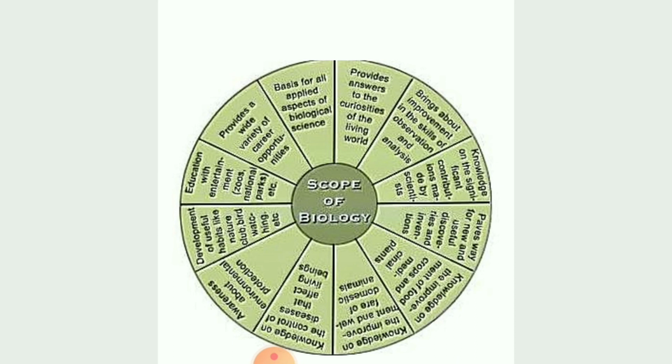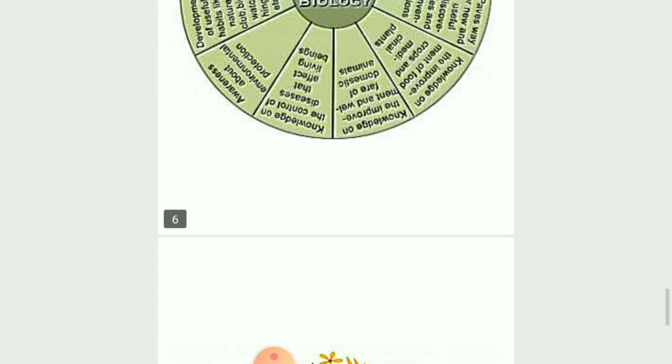Then, by analysis and by observation, we can do this. After that, it also provides career opportunities, education and entertainment, and related to environmental protection, it creates awareness. So, children, these are certain scopes of biology.